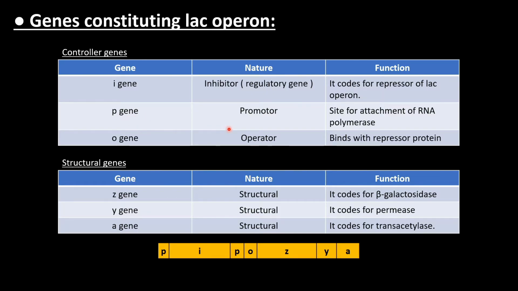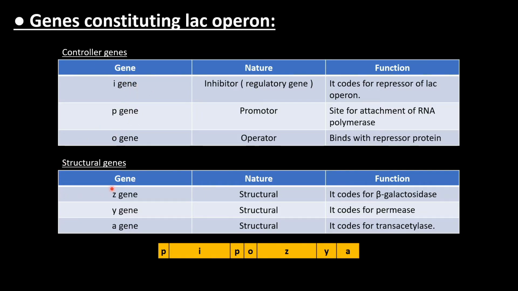Second is the P gene. It is the promoter, the site for attachment of RNA polymerase. Third is the O gene, the operator. It is the site of attachment for the repressor protein. The repressor protein is produced by the I gene, and it binds at this operator region. So the I gene, P gene and O gene, these 3 are controller genes.